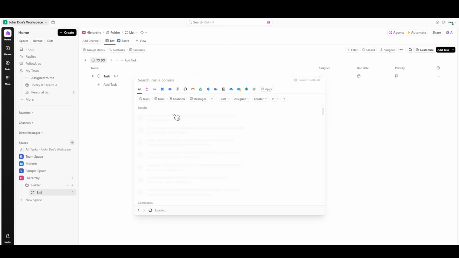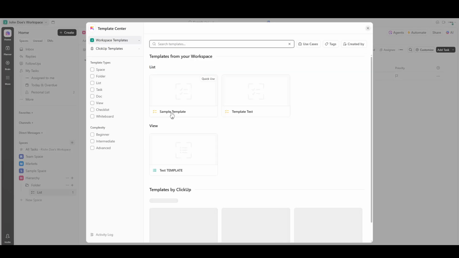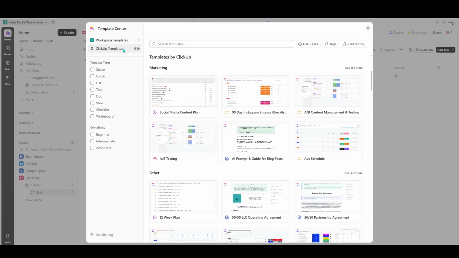Upon entering the Template Center, you're going to see an entire world of templates open up before you. But before you get lost in all the possibilities, look at the top left side of the screen and select ClickUp Templates. This will bring you to a curated selection specifically designed to enhance your productivity.